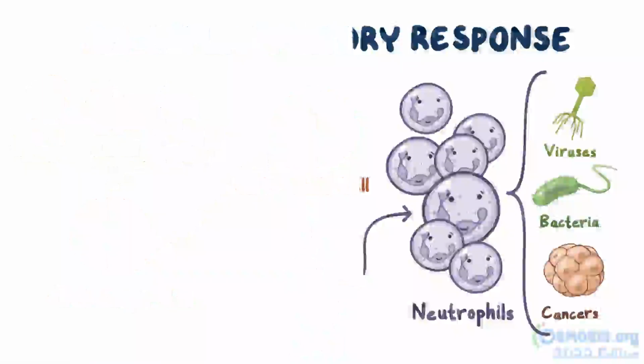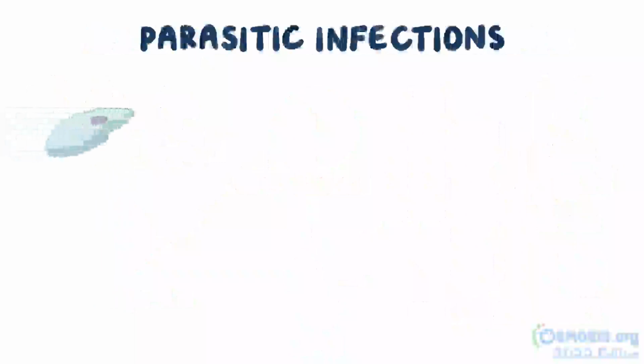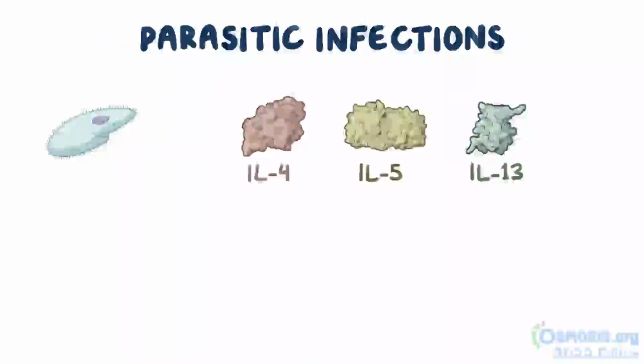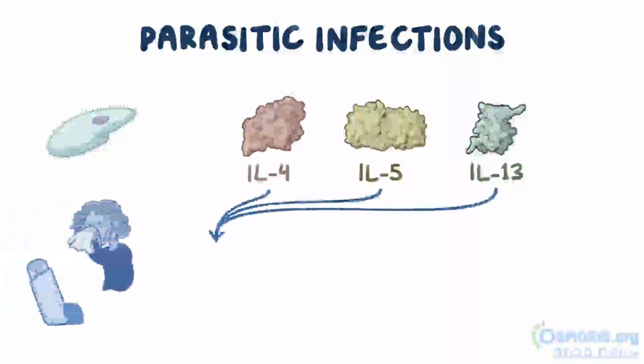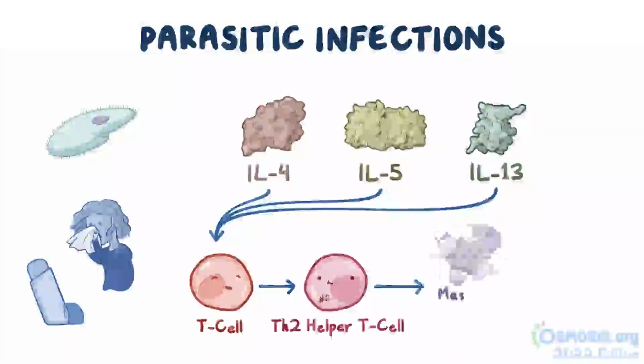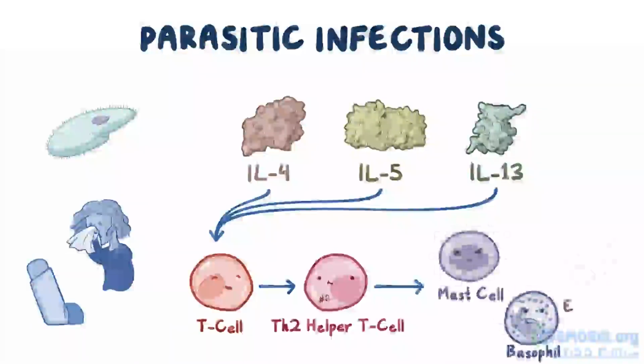The inflammatory response that's geared toward parasitic infections is created using interleukin-4, interleukin-5, and interleukin-13. These cytokines help the immune system handle large, unwieldy parasites and also induce asthma and allergy responses. They induce T cells to differentiate into Th2 helper T cells and stimulate mast cells, basophils, and eosinophils. The Th2 cells secrete even more of these cytokines, which perpetuates the response.